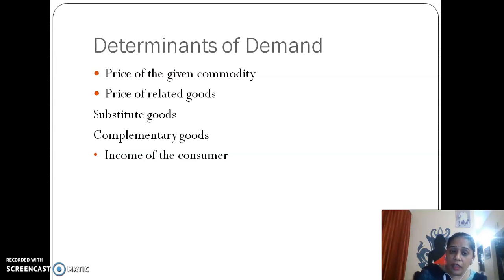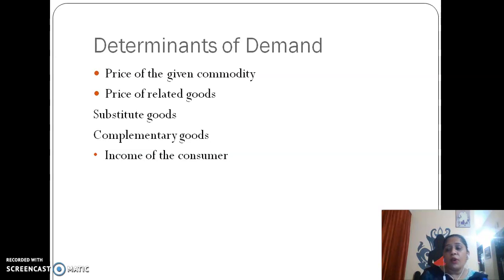So if the goods are normal goods, for example salt, matchbox, pepper, and goods which are very normal, like wheat, rice, sugar, right? When income increases, the demand for these commodities increases, like milk also. So when my income increased, the quantity demanded also increased, and those goods are called normal goods.